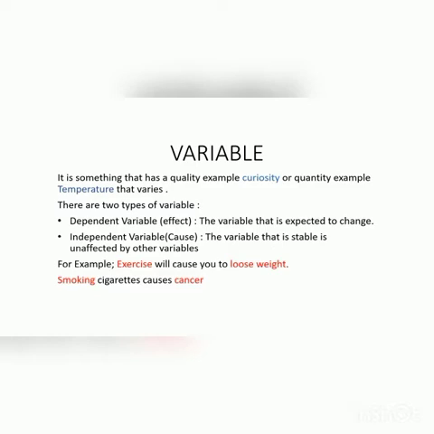For example, exercise will cause you to lose weight. Here, exercise is the independent variable, the cause, and losing weight is the dependent variable, the effect. Smoking cigarettes causes cancer. Smoking here is the independent variable, the cause, and the cancer here is the dependent variable, the effect.